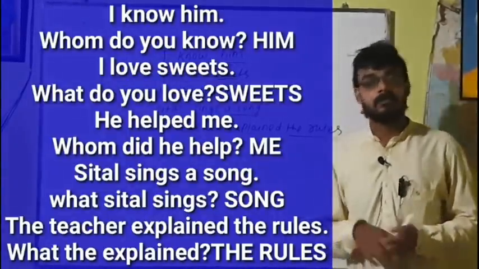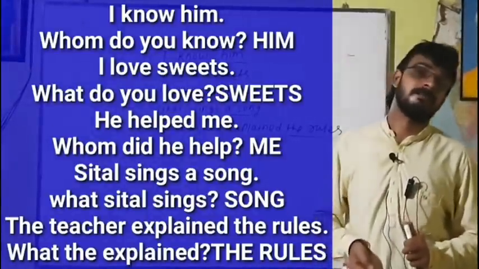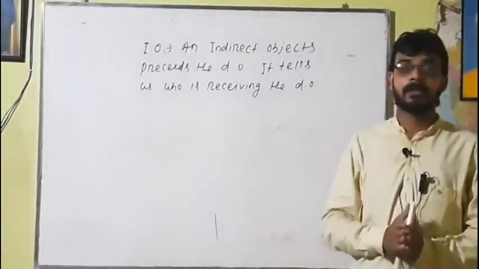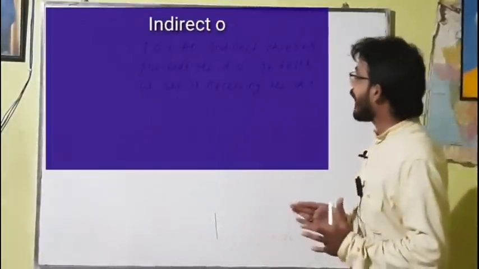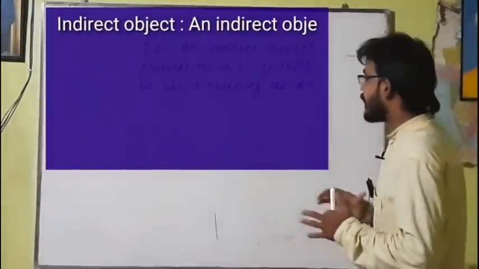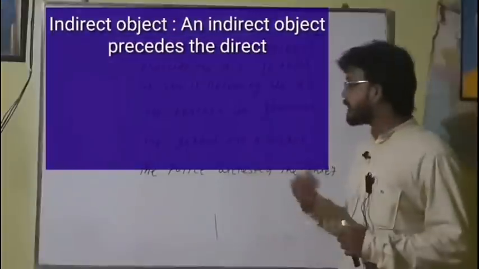But sometimes there may be two objects in a sentence. That is called a ditransitive verb. Okay, dear students, let's discuss what an indirect object is. Indirect objects precede the direct object. It tells us who is receiving the direct object. Suppose we take an example.